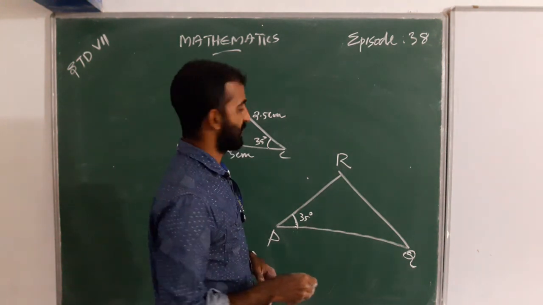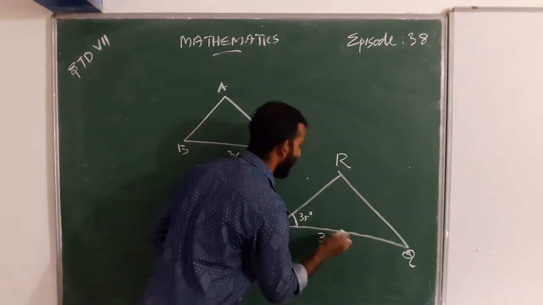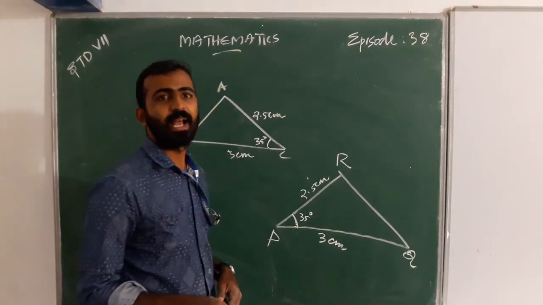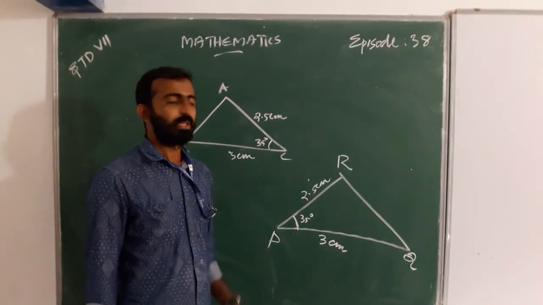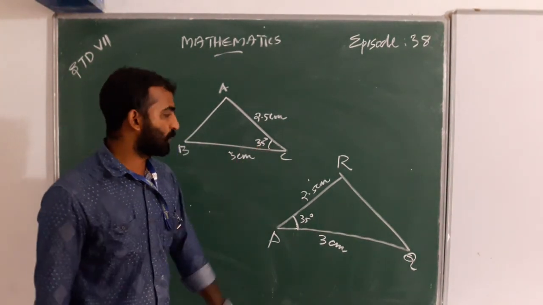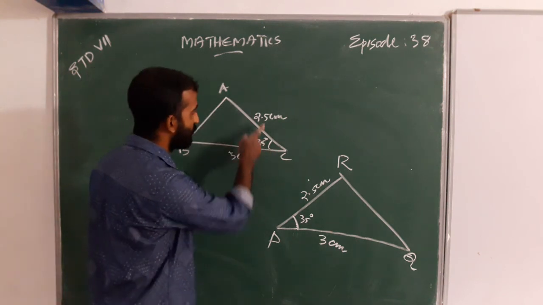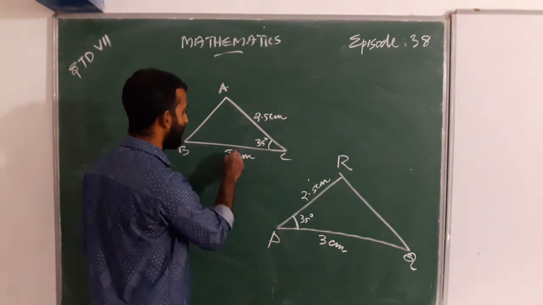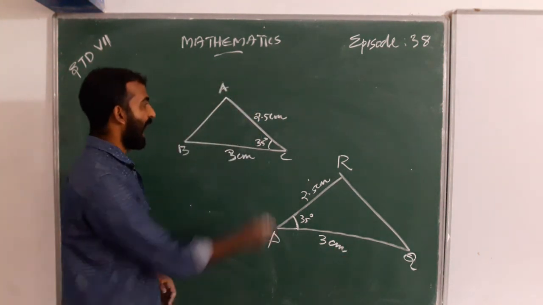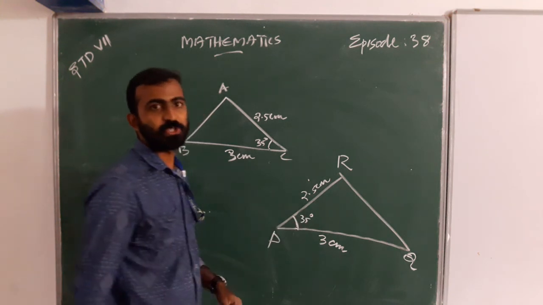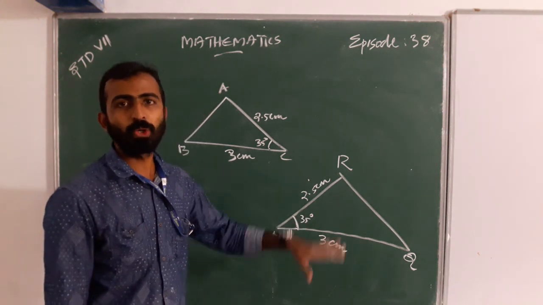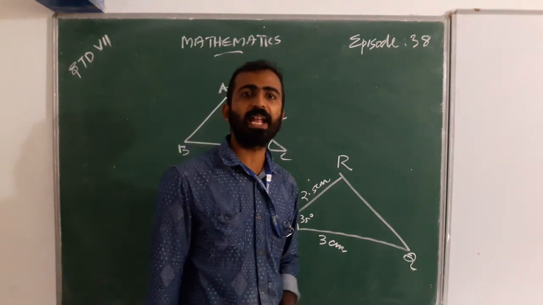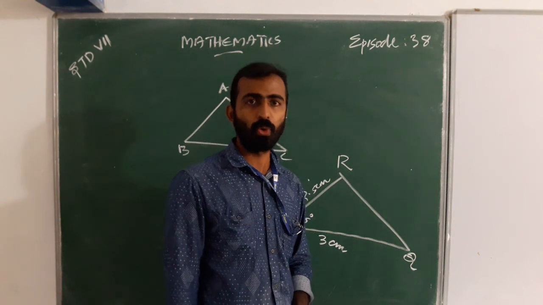And this is 3 centimeter and this one is 2.5 centimeter. When we see these two triangles, AC 2.5, PR 2.5, and BC is 3 centimeter and PQ is 3 centimeter, and angle is 35 degree. So these triangles are congruent. Here these triangles satisfy the SAS congruence rule.